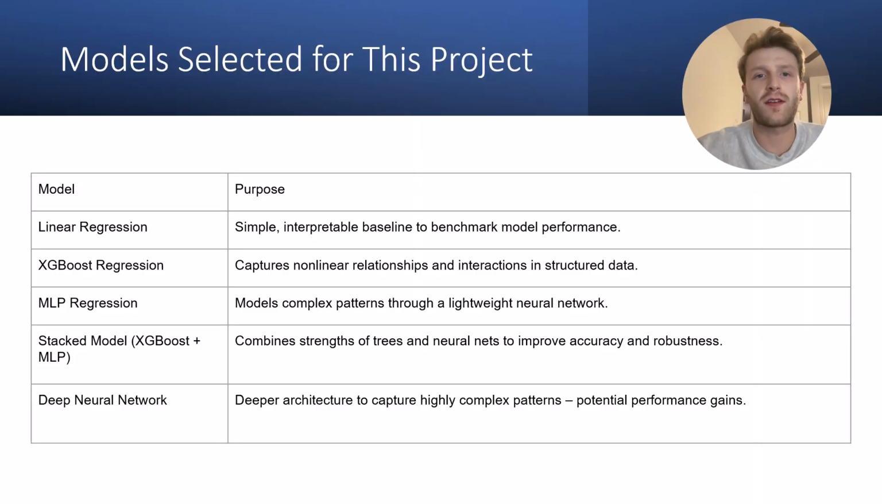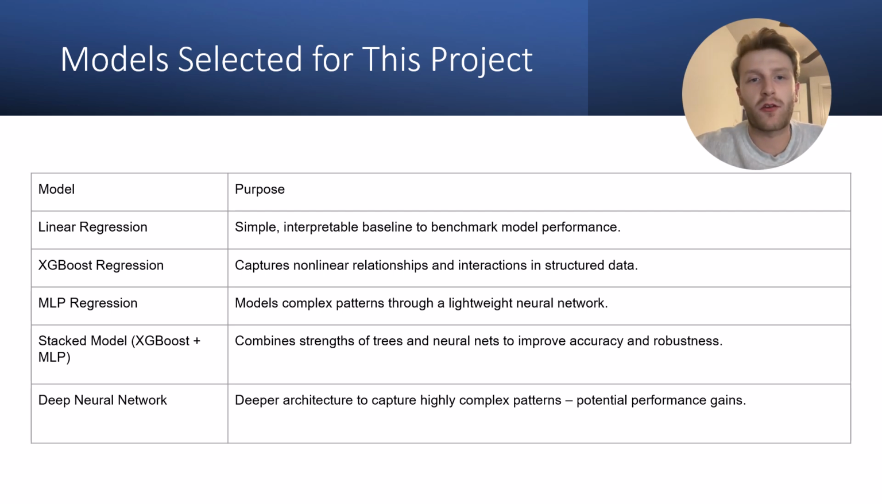For this project, we selected a wide range of machine learning models to balance simplicity, complexity, and predictive power. We chose linear regression as a simple baseline to benchmark how much our more complex models can actually improve performance. We chose XGBoost regression because of its ability to capture nonlinear relationships and feature interactions very well. Moving up the complexity, we have chosen MLP regression to serve as a lightweight neural network. This may pick up on more complex patterns than a tree-based model.